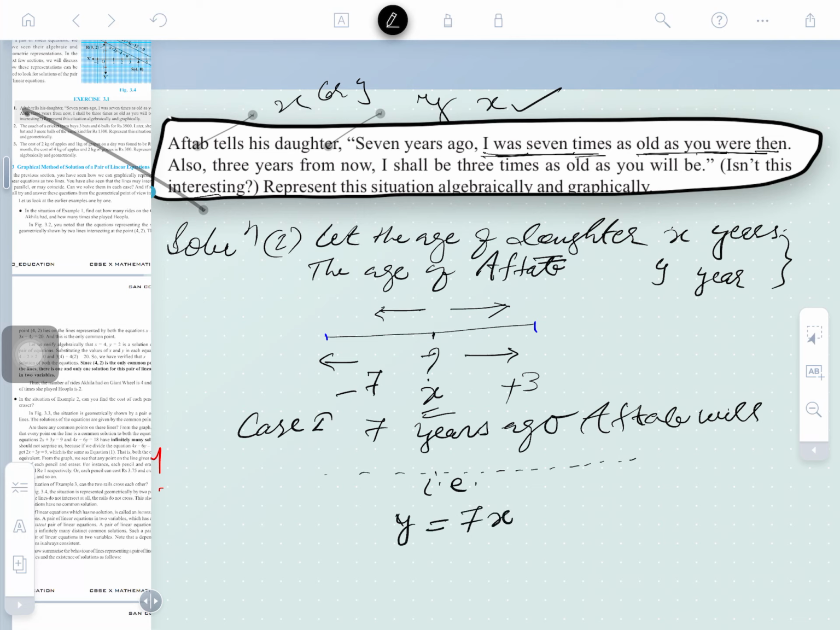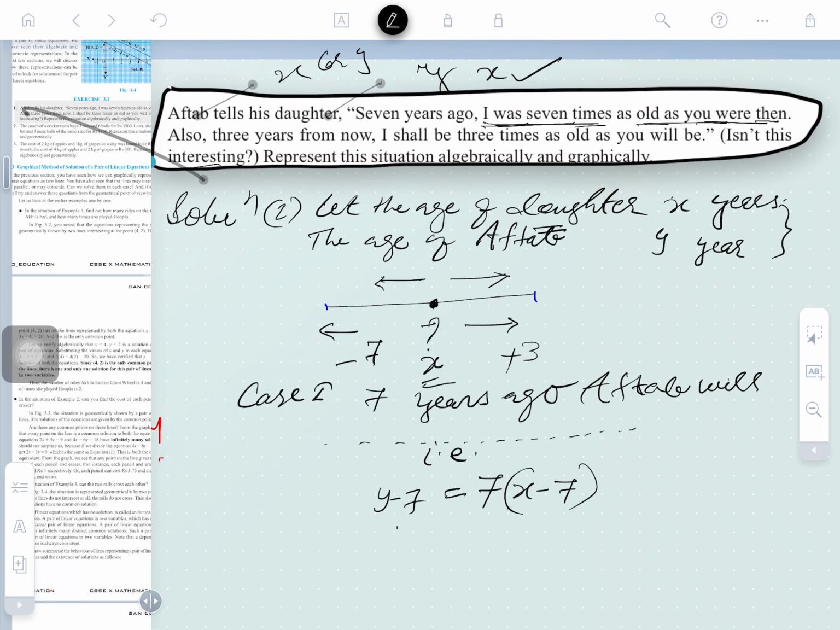7 times as old as. But is it correct here? No, because this is 7 times of x. It says 7 years ago, and obviously the present age you have supposed as x, so 7 years will be deducted from both. So this is wrong. What is to be taken here? Aftab will be y minus 7, and his daughter will be x minus 7, and 7 times this daughter's age will be this here.